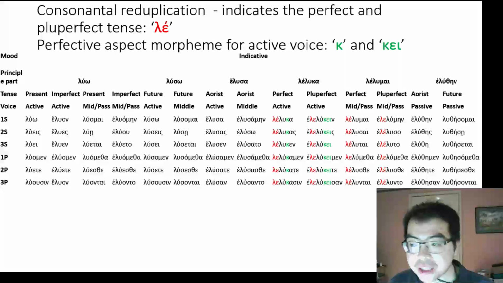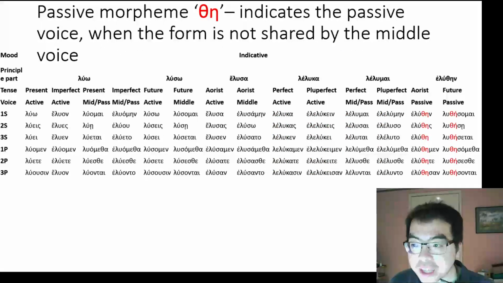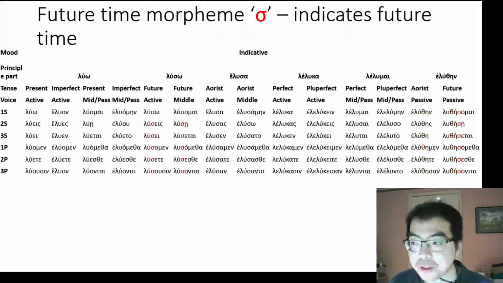Consonantal reduplication is when the first consonant of the stem is duplicated. In this case, it's duplicated as a lambda epsilon, la. This indicates it is in the perfect or pluperfect tense. Furthermore, for the active voice, there is a kappa and kappa epsilon iota infix that tell it's a perfective aspect. The passive morpheme theta eta indicates the passive voice when the form is not shared by the middle voice. And the future time morpheme sigma indicates future time.